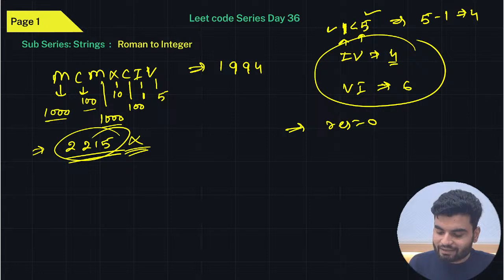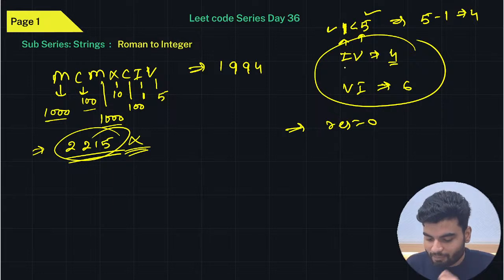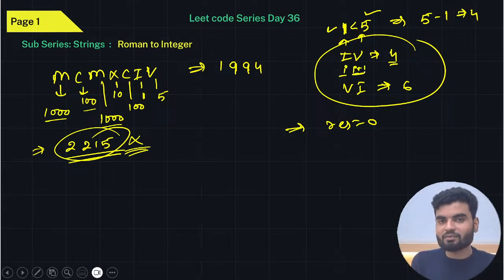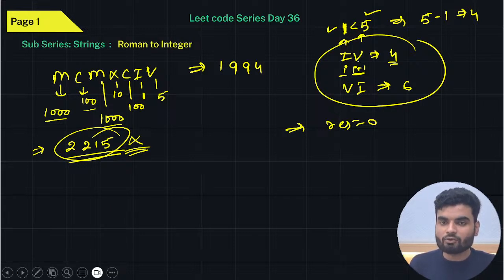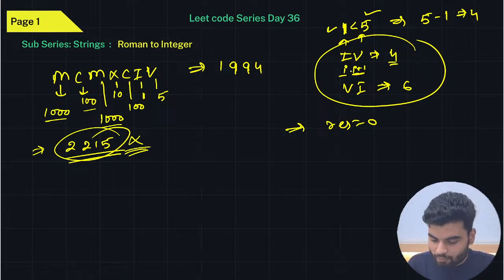So we start iterating over IV. We have I, and we check whether the value at the left is less than the value at I plus 1. If I'm assuming this is I, then the next one will be I plus 1, yes or no? If I'm targeting with the help of indexes, this is I, and the next value will be I plus 1. Now here, in this I we are getting 1, but 1 is less than 5. So what we'll do is result minus equals the value of I, which is 1. So right now the result has become minus 1.